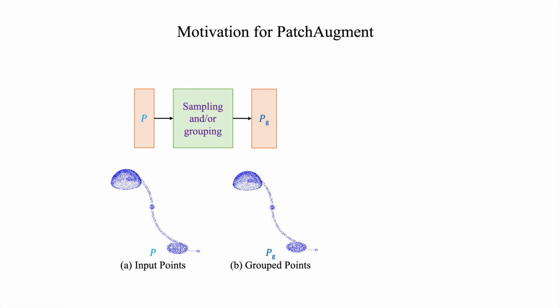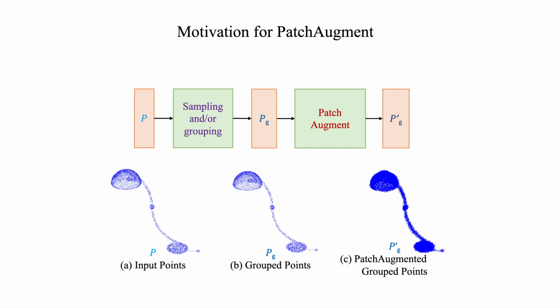Furthermore, different local neighborhoods on the object surface hold a different amount of geometric complexity, and applying the same data augmentation techniques at the object level is less effective in augmenting local neighborhoods with complex structures. In this work, we apply patch augment to the group points called patches. Patch augment is a technique that can be plugged into models with layers containing neighborhood querying.